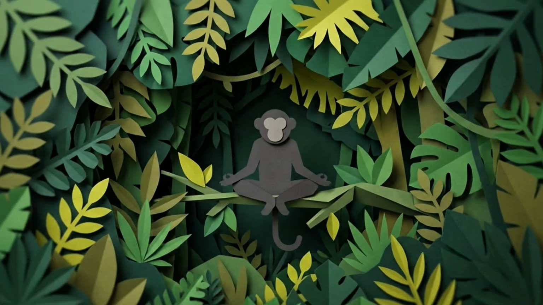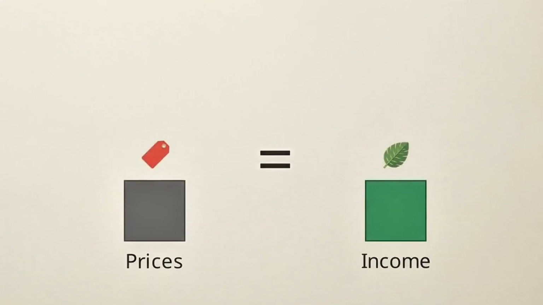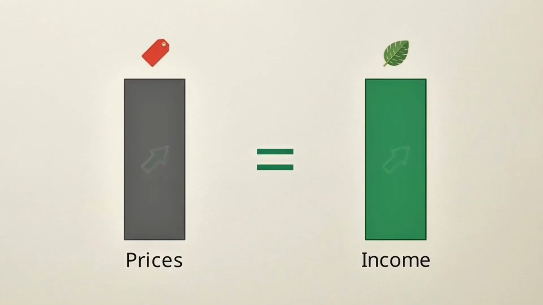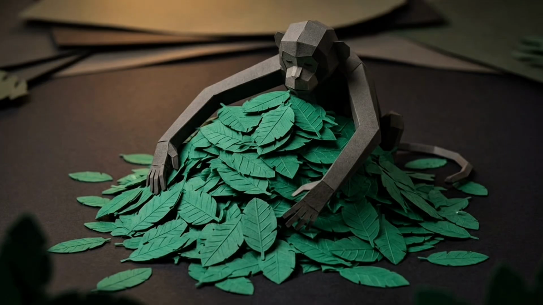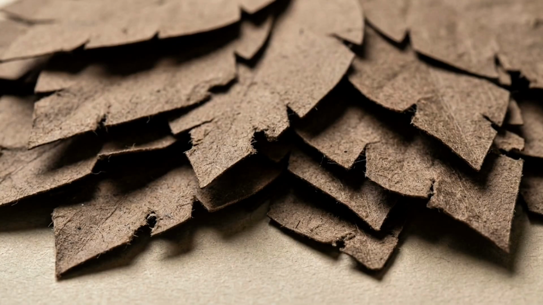Pulling back from the panic of a system crash, inflation isn't necessarily a threat to you. If your income scales at the exact same rate as the rising prices, you remain perfectly stable. The poor monkey sits still. By hoarding a static pile of leaves, they grow poorer every day as those leaves lose value.